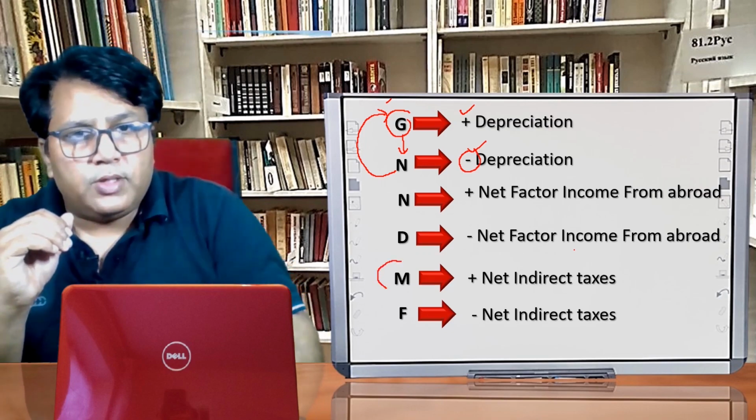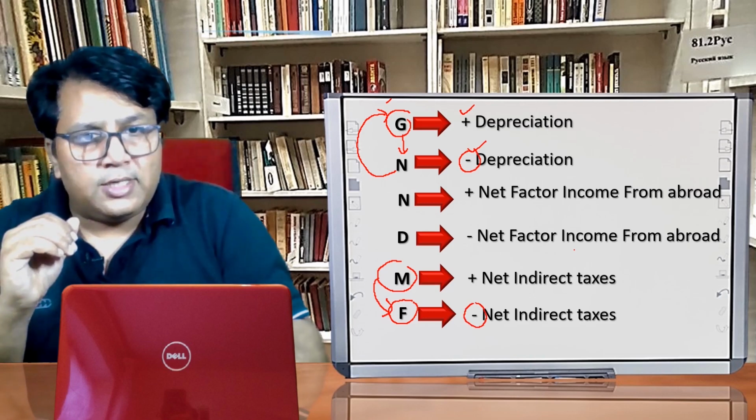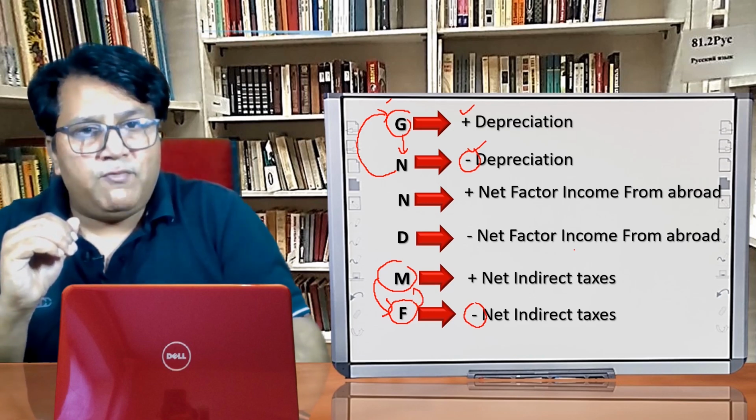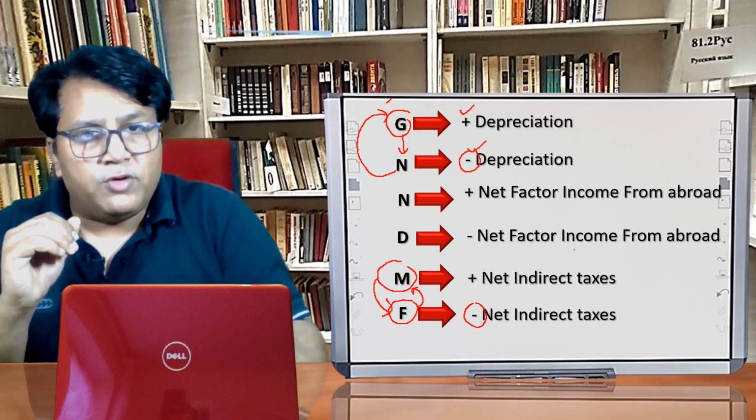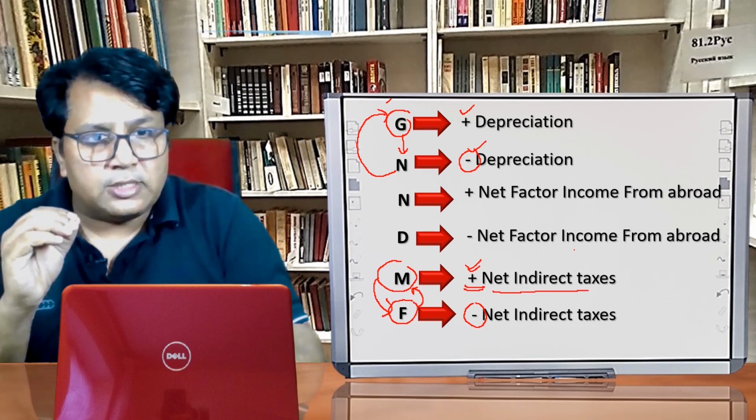Here M means market price and F means factor cost. If we have to convert market price into factor cost, what do we have to do? We have to deduct net indirect taxes. And if we have to convert factor cost into market price, what do we have to do? We have to add net indirect taxes.